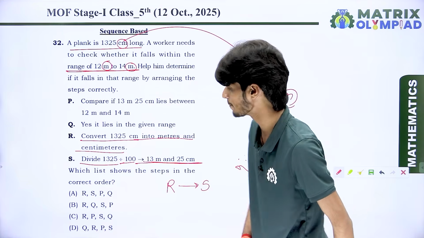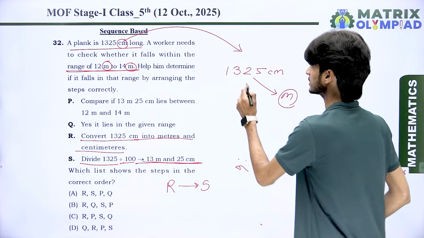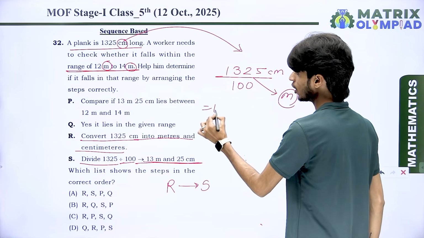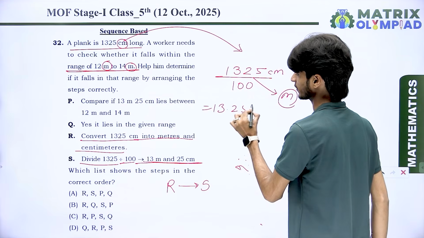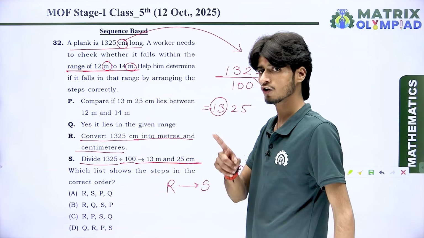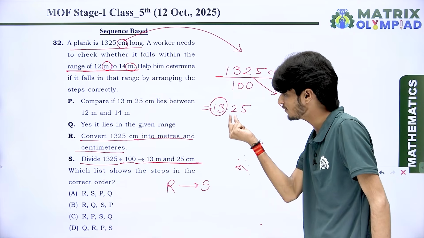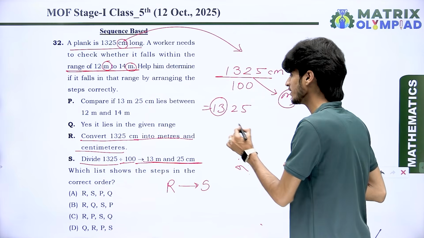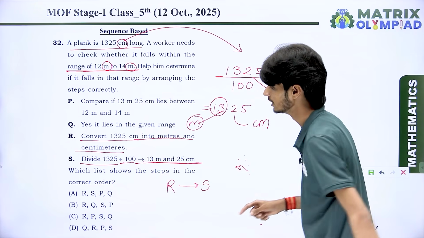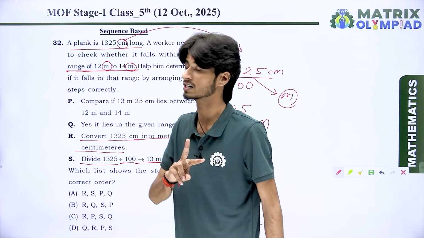Some students think, how did we get 13 meter and 25 centimeter? Dear students, whenever you divide this number by 100, you get 13.25. Before the decimal we have 13, and after the decimal we have 25. 25 represents centimeter and 13 represents meter. That means the result is 13 meter and 25 centimeter.